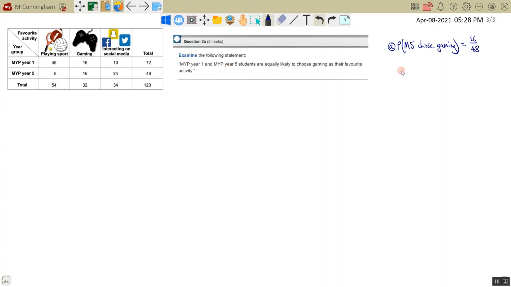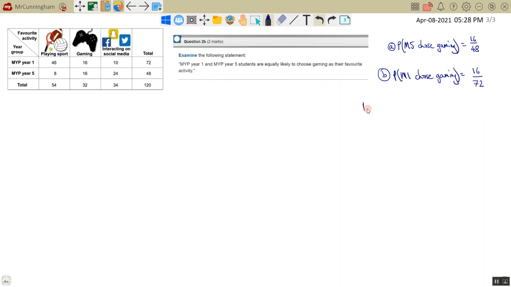So let's look at the probability of an M1 student choosing gaming. Well, there are 16 M1 students. Even though it's the same number that choose gaming, there are 72 students to pick from.